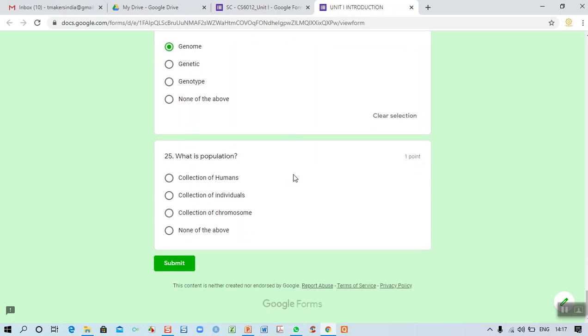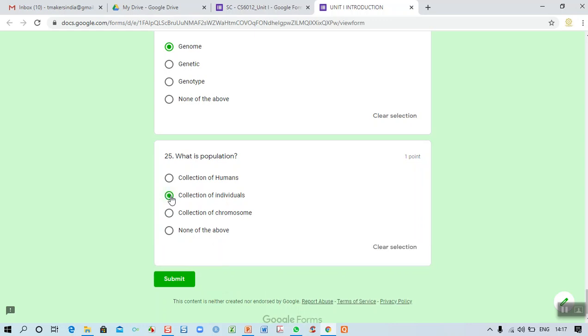Population is nothing but a collection of humans, collection of individuals, collection of chromosomes, none of them. So population means collection of individuals. The individual may be an animal or human being or whatever it may be.